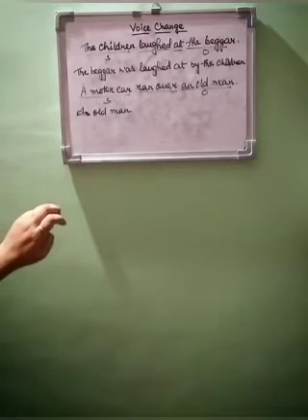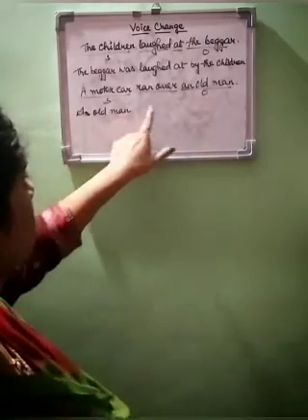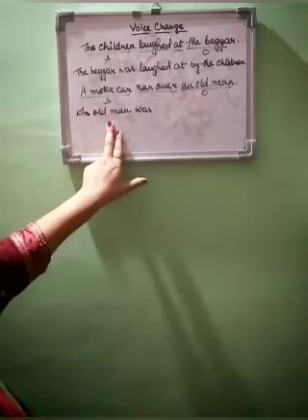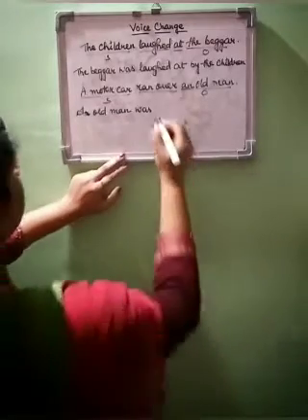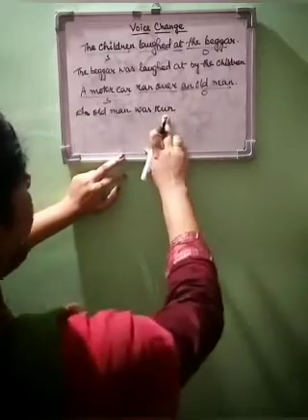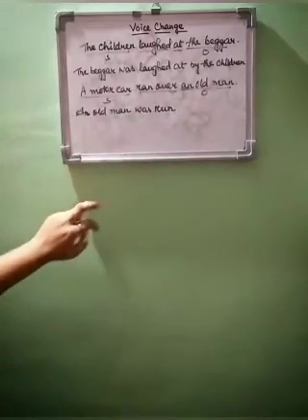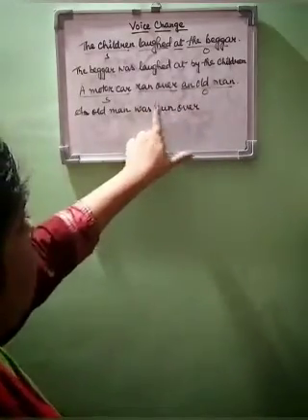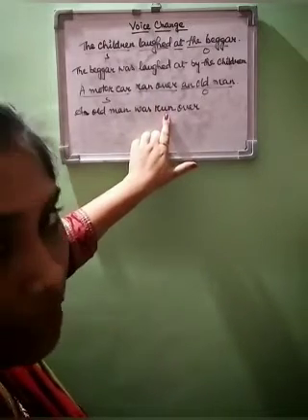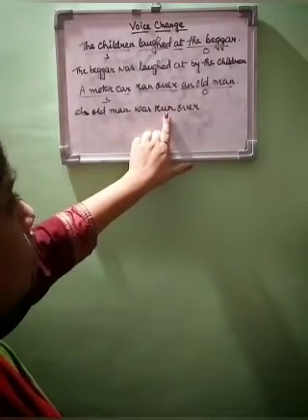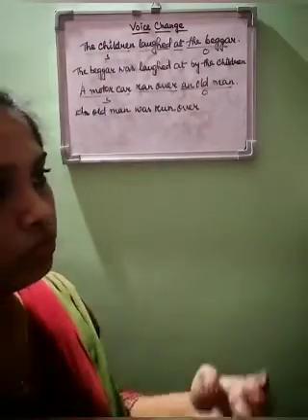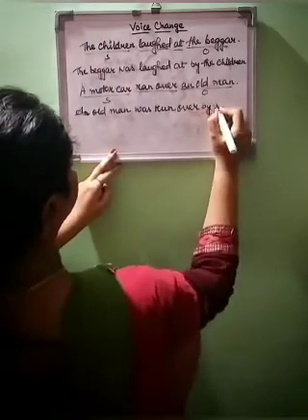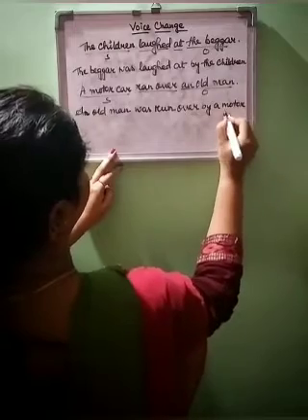Ran over means it's in past tense, so we have to write was since it is singular. An old man was run, the past participle of run, over. This will be together as it is in past tense and we have to place the past participle of the verb run. Run, ran, run. So run over by a motor car.